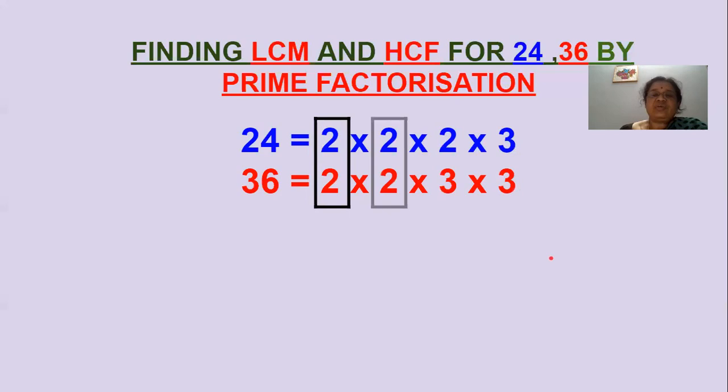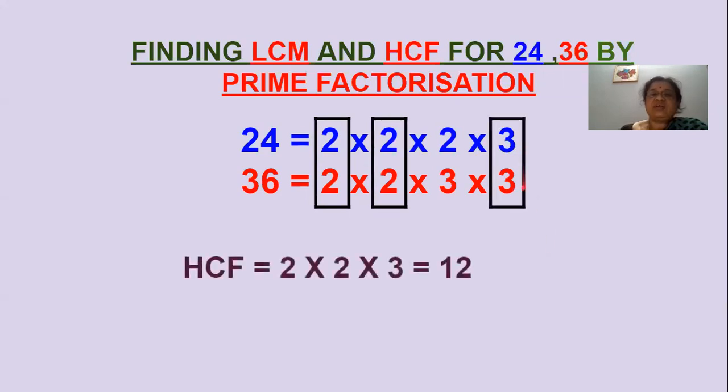So first we'll find the HCF for 24 and 36. For that HCF, we have to group like this. See here, 2 and 2 is one group. 3 and 3, one group. But you cannot group 2 and 3.